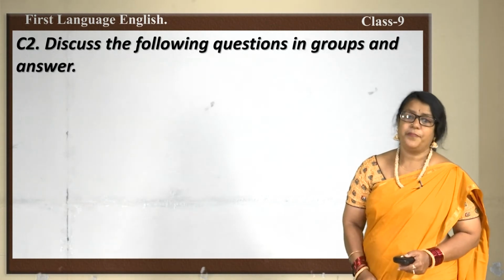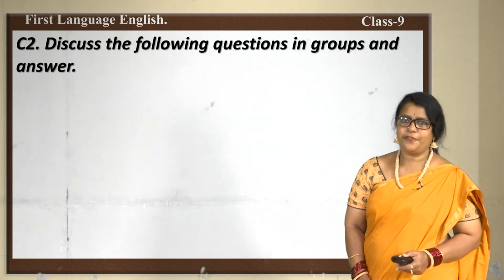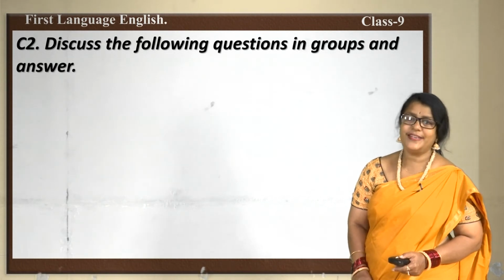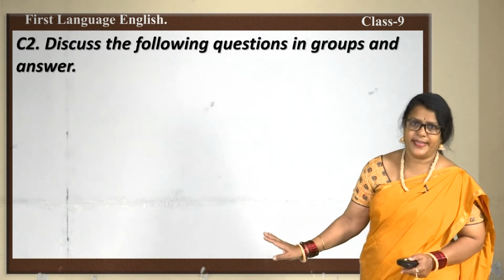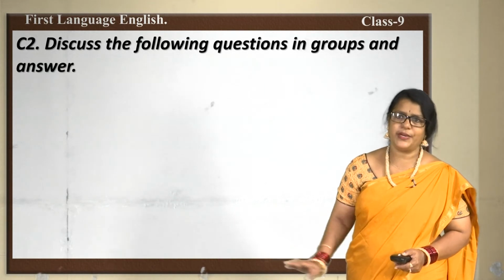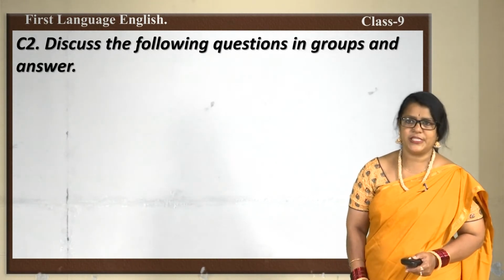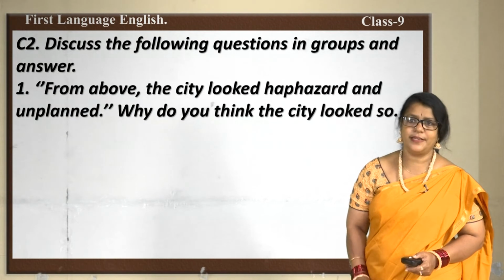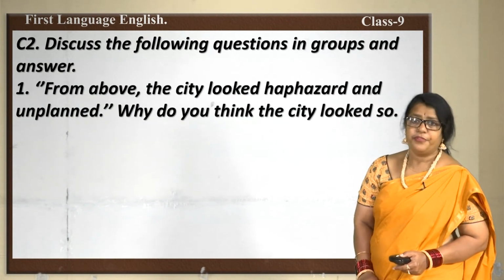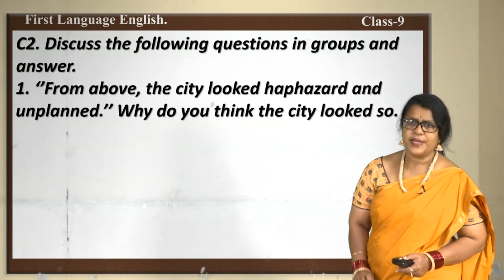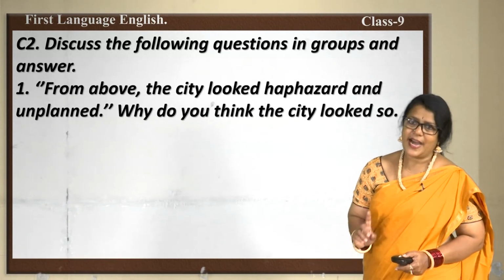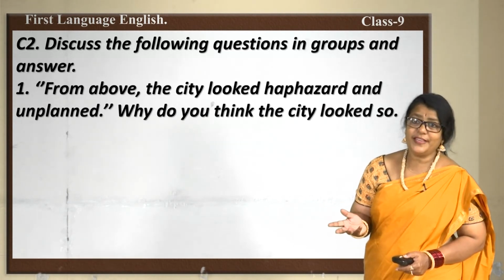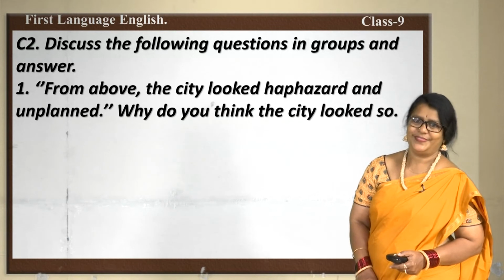Next, comprehension 2. Discuss the following question in group and answer. This is also in the textbook. You can open your textbook and have a look at the question as well as the answer which will be provided here. The question is, from above, the city looked haphazard and unplanned. Why do you think the city looked so?